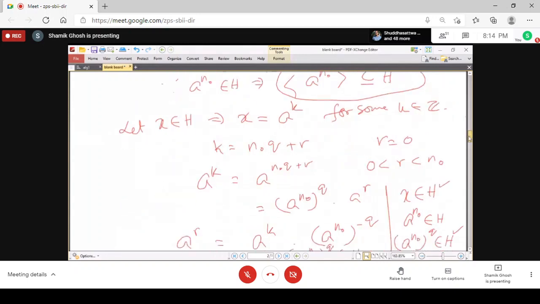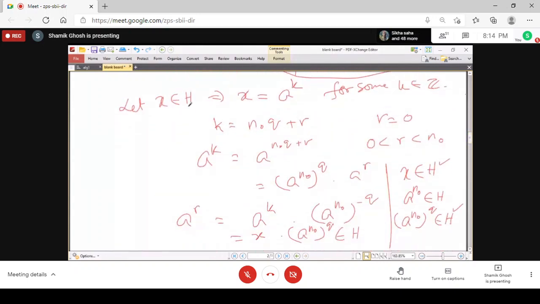Now you take any element of H, and by the division algorithm you get this one, and then by raising the power to this one, you get that a to the power R actually belongs to H. But this cannot happen, because n naught is the least positive integer such that a to the power n naught belongs to H. So no positive integer less than n naught can have a to the power R belonging to H. So R must be equal to 0.